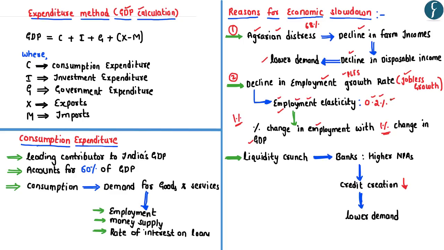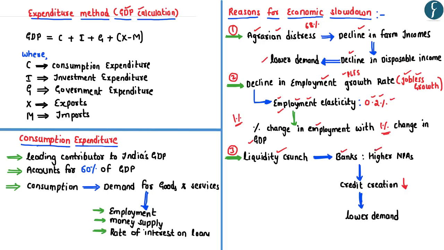That is why it is being said that the Indian economy is not being able to create a sufficient amount of jobs, which is in turn denoted as jobless growth. Now coming to the third reason for the decline in the consumption expenditure, it can be attributed to the present liquidity crunch in the Indian economy. This is because the banks in India, particularly the public sector banks, have accumulated a higher amount of non-performing assets.